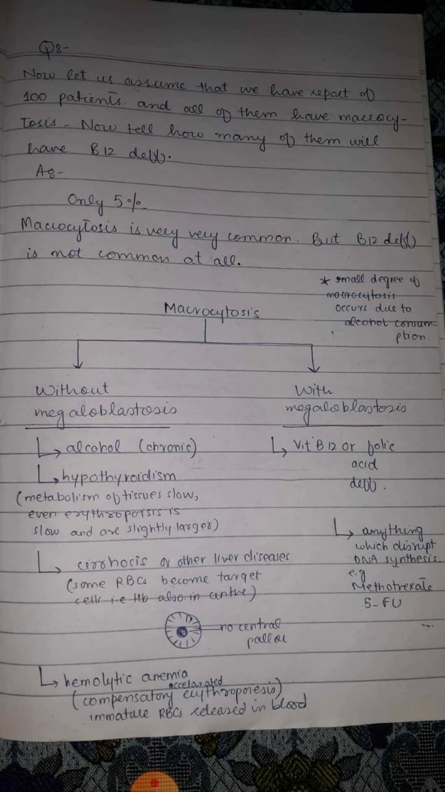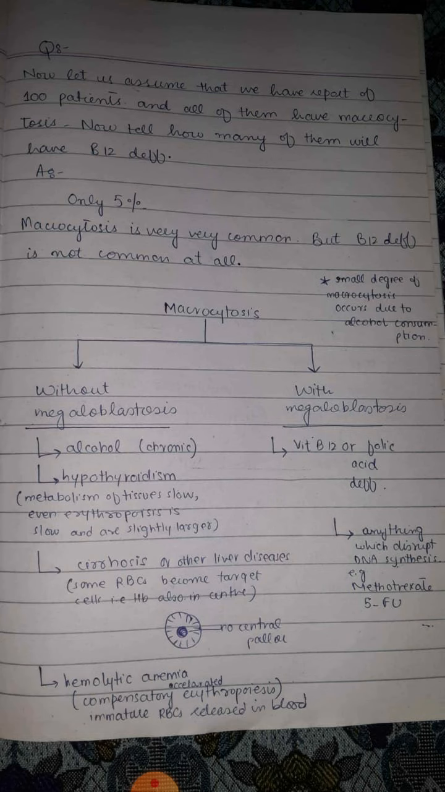One point should be kept in mind that macrocytosis is a condition which is very common, but vitamin B12 deficiency is not common at all. So, macrocytosis can occur with megaloblastosis or without megaloblastosis. Macrocytosis occurs with megaloblastosis whenever there is deficiency of vitamin B12 or folic acid. And there are different conditions in which macrocytosis occurs without megaloblastosis. For example, it may occur in case of chronic alcoholism.